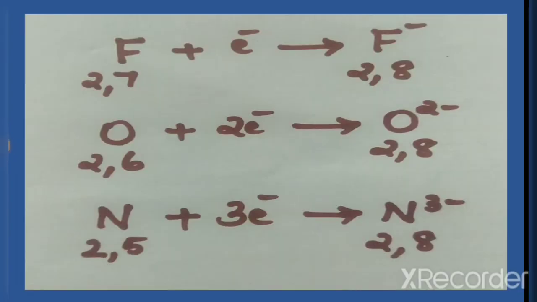Since non-metals attain octet configuration by gaining electrons, they form negatively charged ions called anions. If 1 electron is gained, the anion formed will have 1 unit of negative charge. If 2 electrons are gained, the anion formed will have 2 units of negative charge, and if 3 electrons are gained, the anion formed will have 3 units of negative charge.